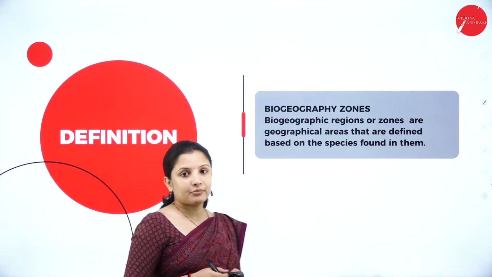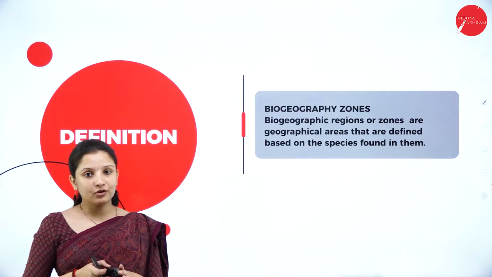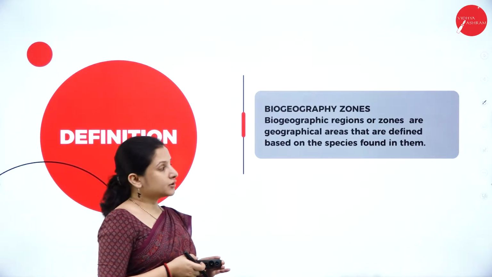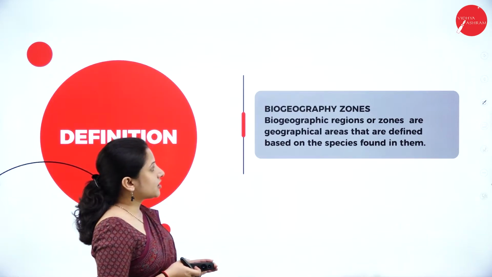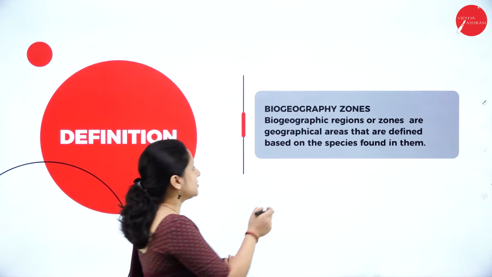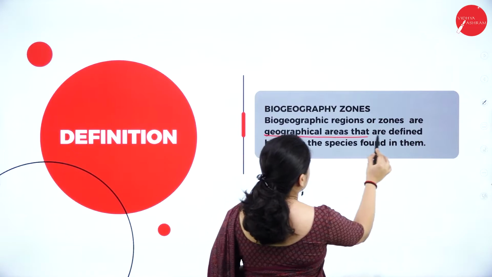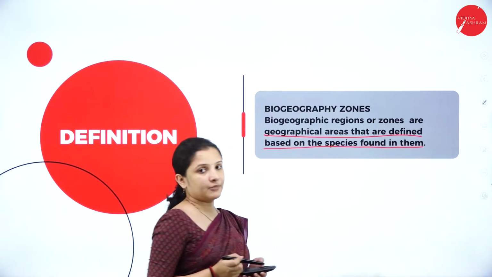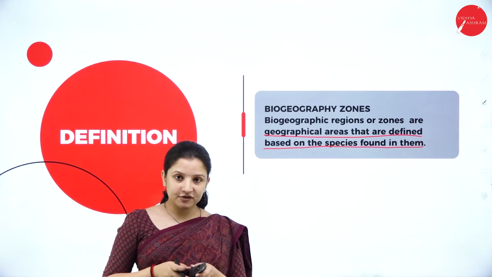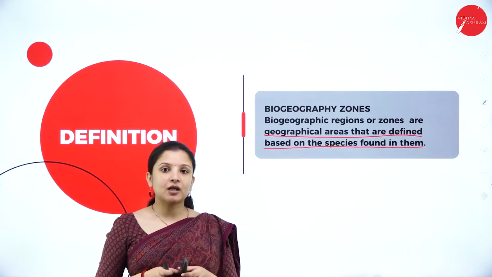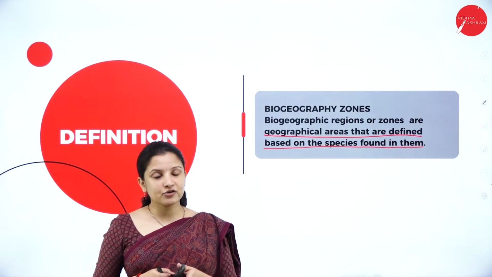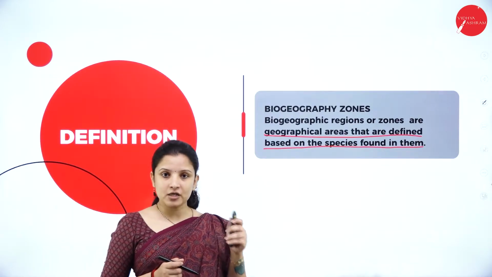Next, let's talk about the biogeography zones of India. So what are biogeography zones? Biogeographic regions or zones are the geographical areas that are defined based on the species found in them. So based on what kind of species is living in a particular habitat, India is divided into different biogeographic zones.